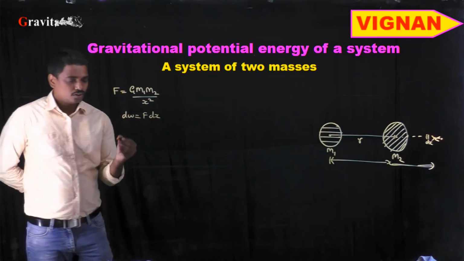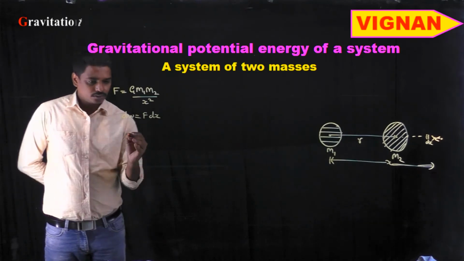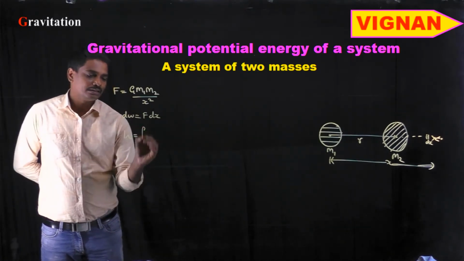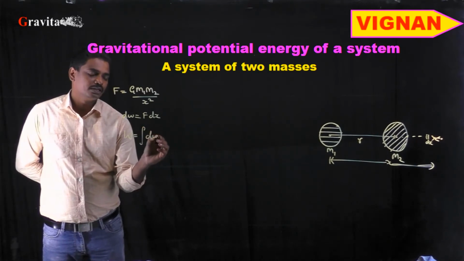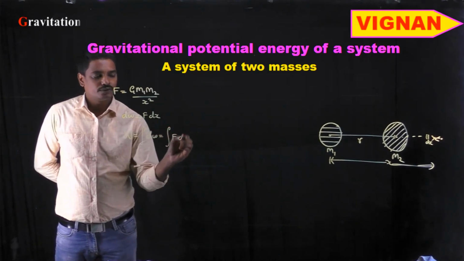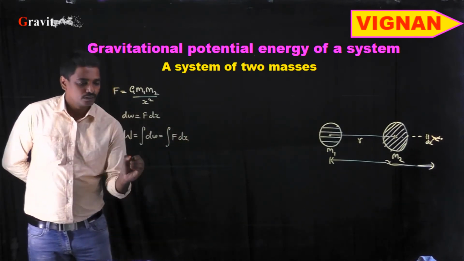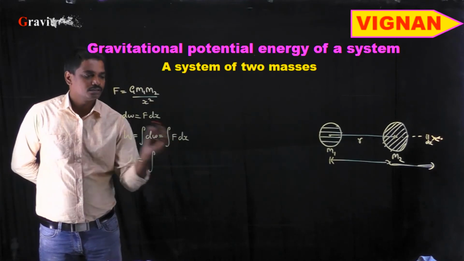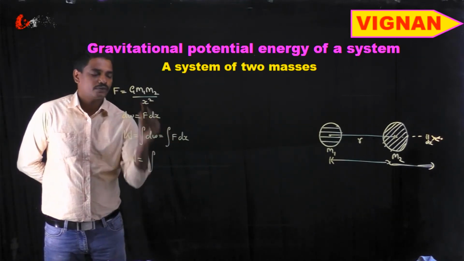To calculate the total work done, W = ∫dW = ∫F dx. What is the value of F?